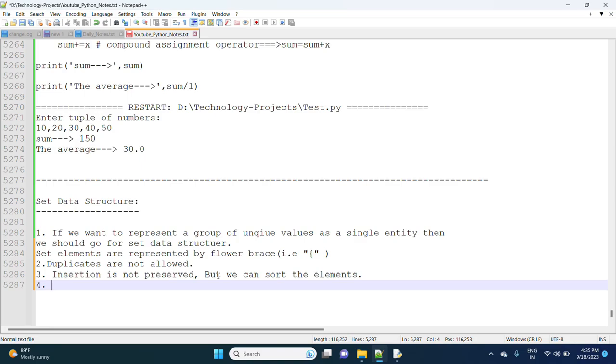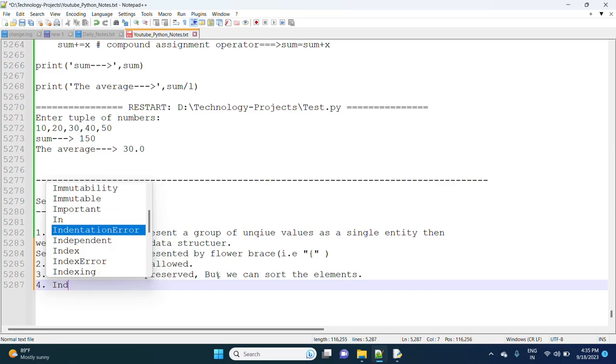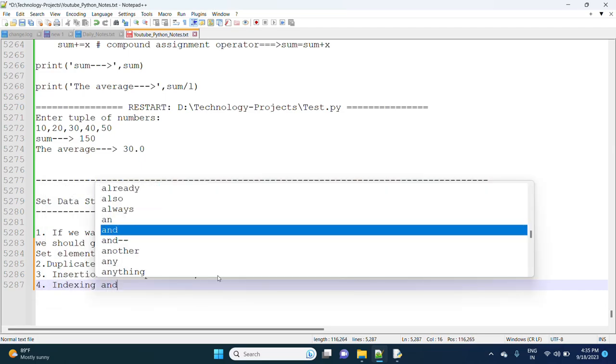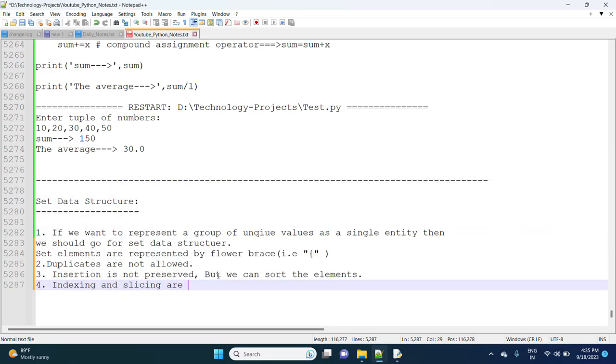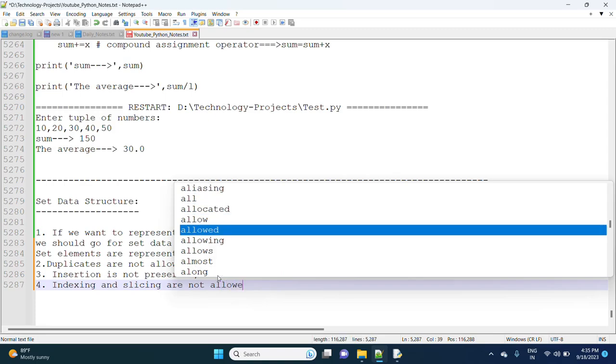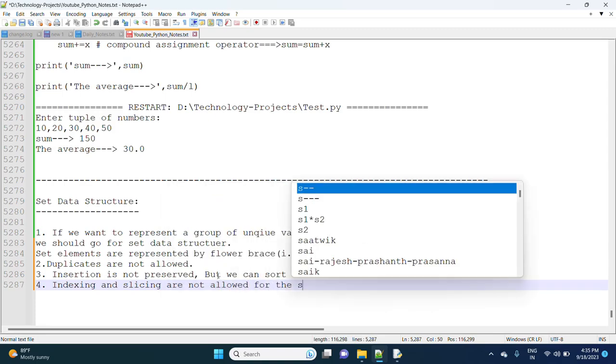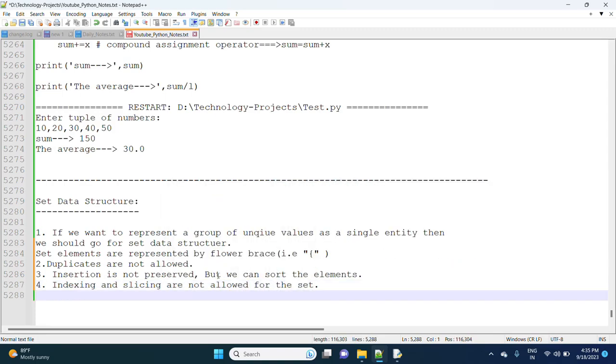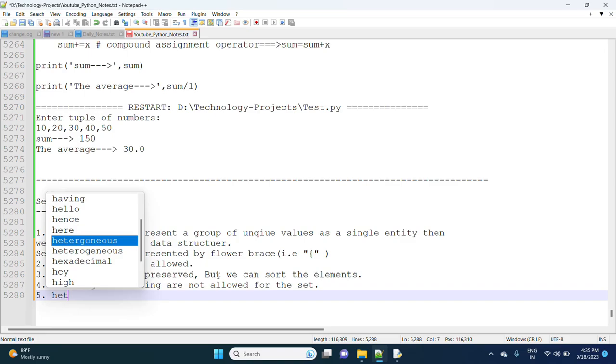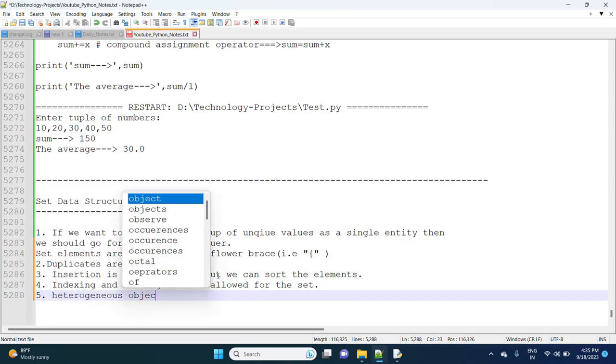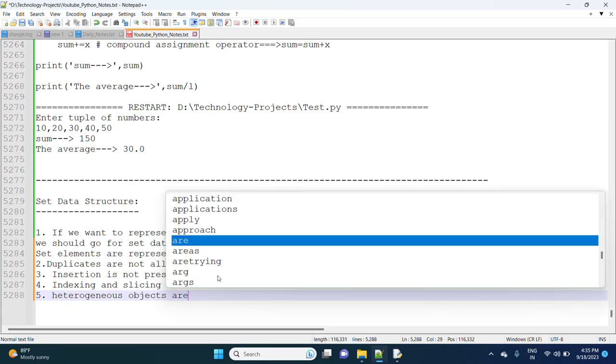Next thing, indexing and slicing are not allowed for the set. But heterogeneous objects are allowed.